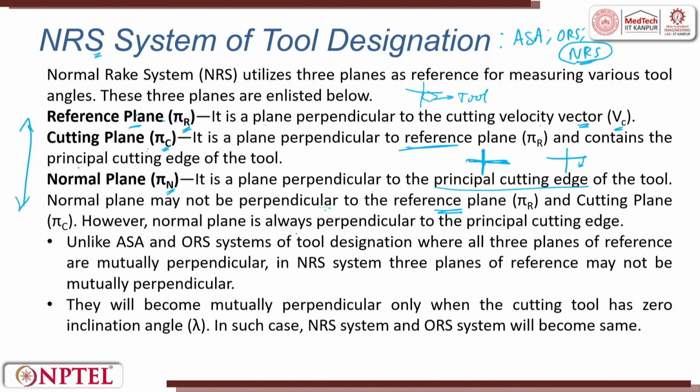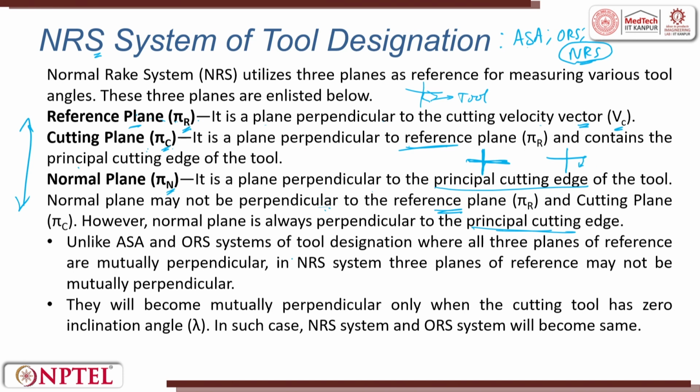However, the normal plane is always perpendicular to the principal cutting edge. So first we saw the reference plane, then the cutting plane, then the normal plane. Pi c is perpendicular to pi r and contains the principal cutting edge. Pi n is perpendicular to the principal cutting edge.